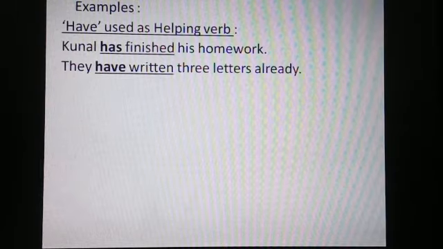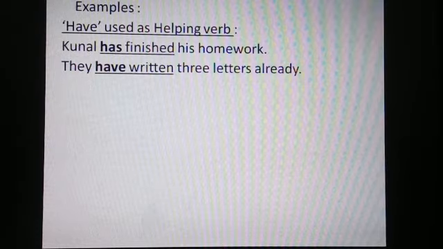Now, if we discuss the verb phrase have written, have is again the first form of the primary verb have, which is used here as a helping verb, and written is the main verb. Written here is the third form of the verb write. Write, wrote, written, writing. So, written is the third form here in the sentence used as the main verb.